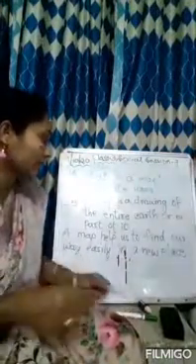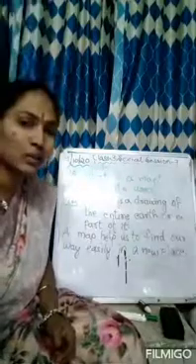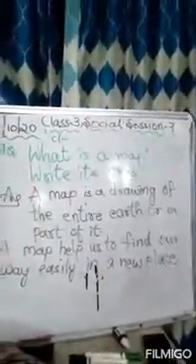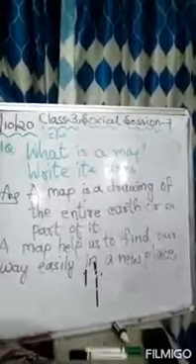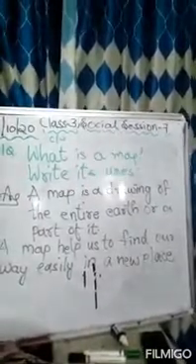Okay, this is the answer. What is a map? Write its uses. A map is a drawing of the entire earth or a part of it. A map helps us to find out our way easily in a new place. This is the CW one time, and the same as CW is your homework one time.